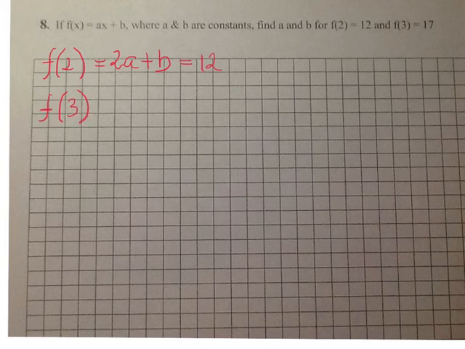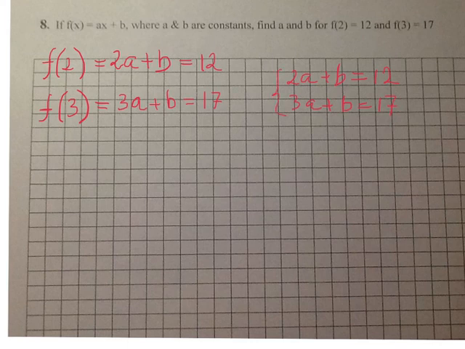Again, I will use my function, and for the value of x, I will plug in 3. And I will have 3a plus b equals 17. So I've got my two equations. My first one, 2a plus b equals 12, and 3a plus b equals 17.